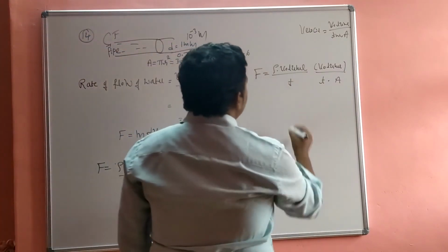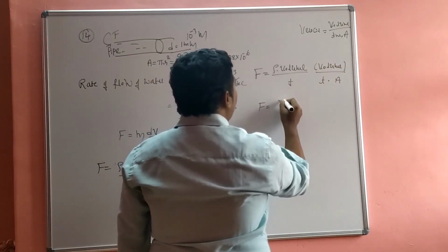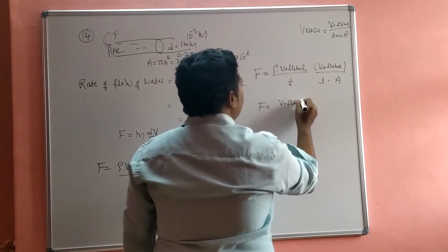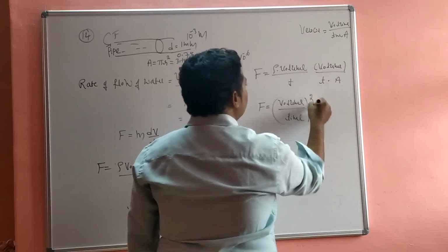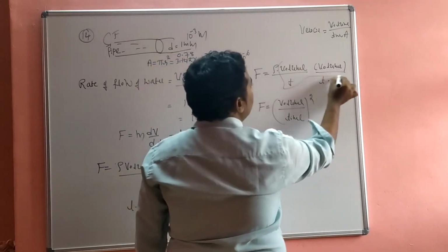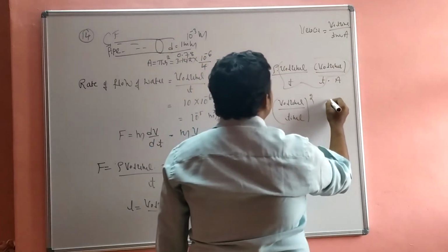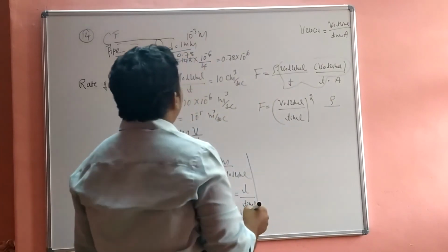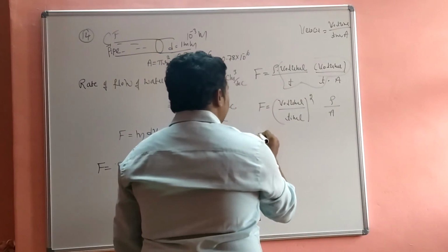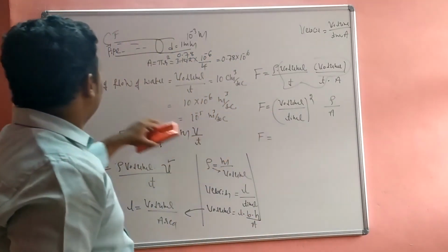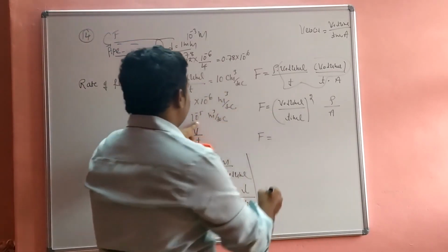Okay, so that is volume divided by time, whole square. The remaining is density, and the area I already found. So F is equal to the rate of flow, volume by time, which is 10 to the power of minus 5.